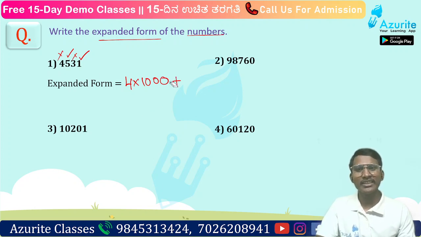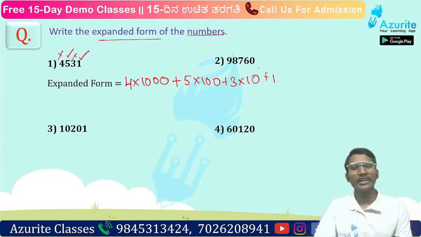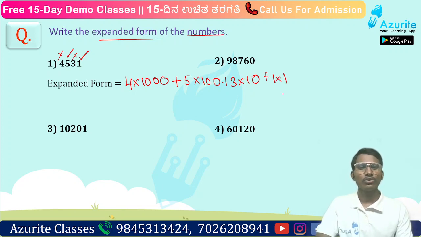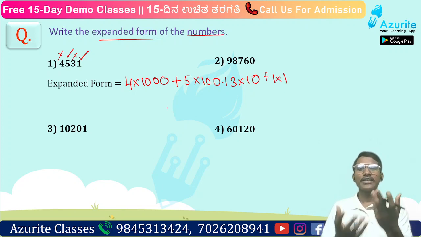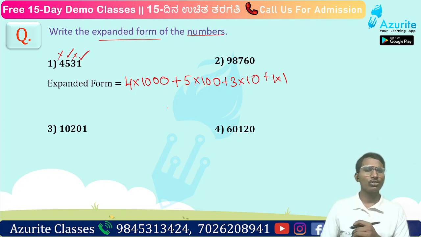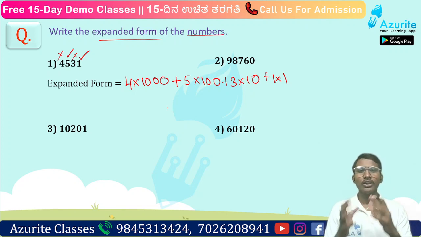Next, how many hundreds are there? 5 into 100, 500. Next, how many tens are there? 3 into 10. Next, how many ones are there? Plus 1 into 1. So this is what is the expanded form. Got it? Okay, good.